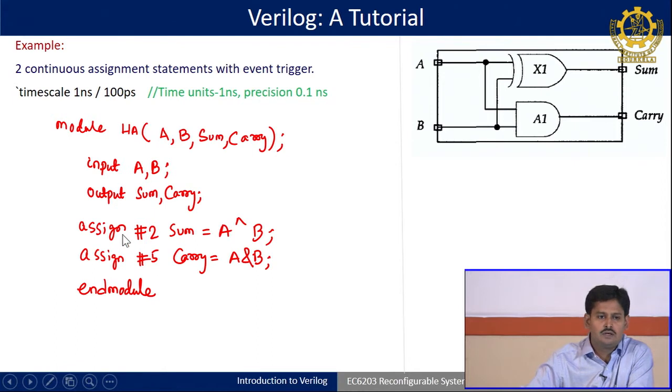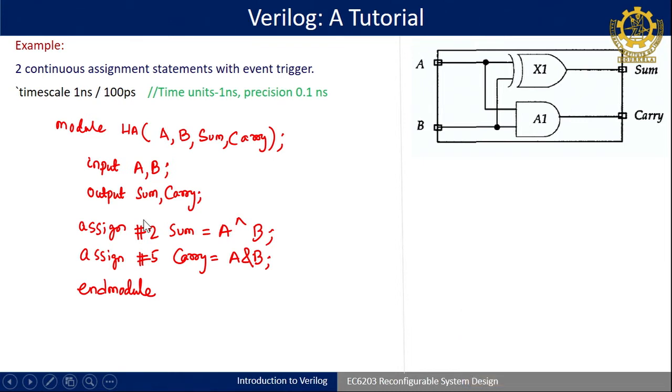When I am using data flow modeling, we use a statement called the assign statement. The assign statement here indicates that A and B values will be taken and XORed, and that value will be assigned to sum. Sum is my output in the left side. After the hash, 2 indicates 2 time units. In this assign statement it represents delay.